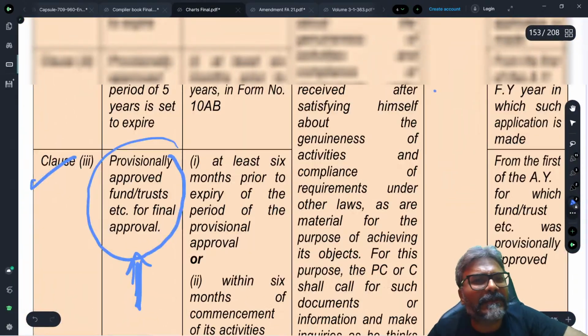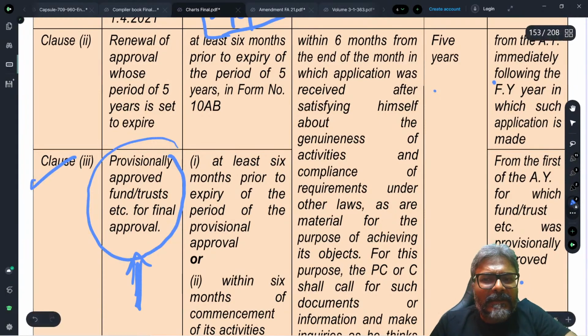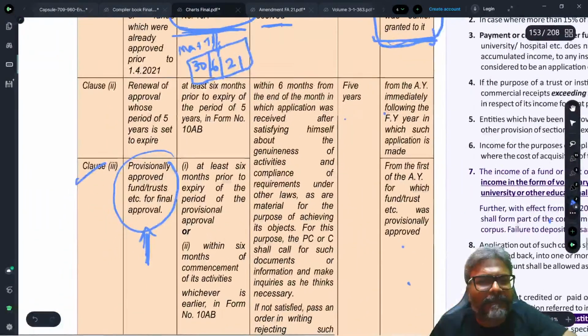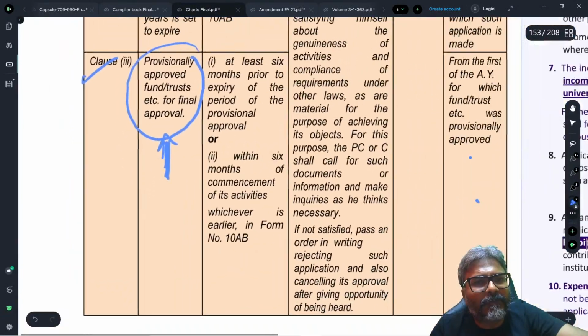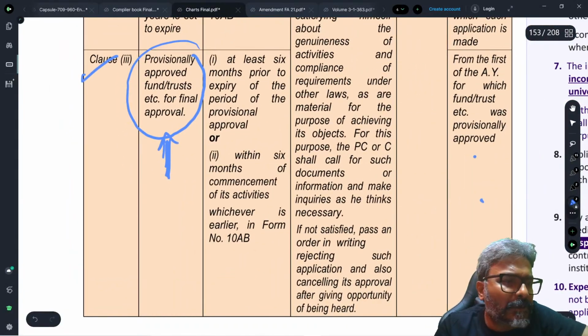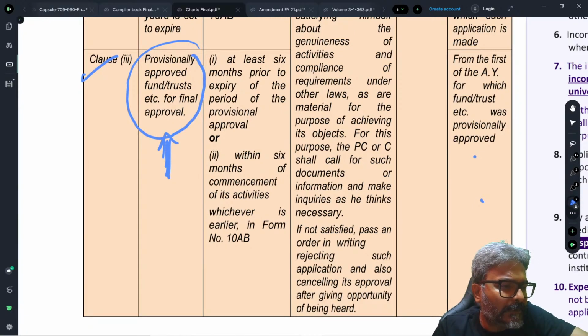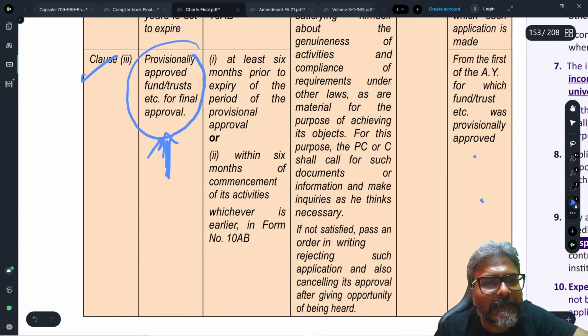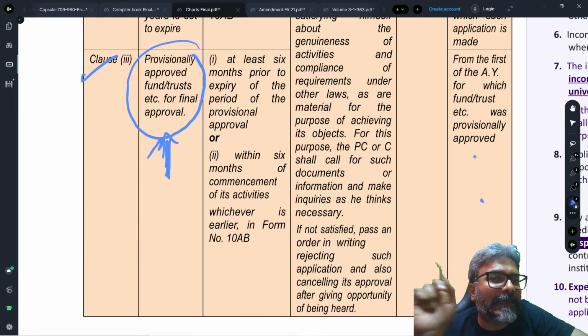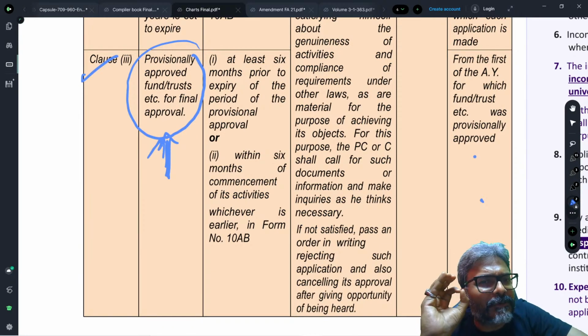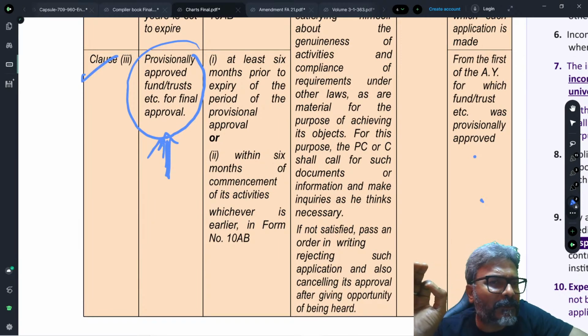So coming back on this one, the question that arises is, how do we go for the final approval now? Let's have a look. Provisional registration, clause number 3. All the benefits are enjoyed. So provisionally approved fund or trust, etc. for final approval. Point number 1, at least 6 months prior to the expiry of the period of the provisional approval.